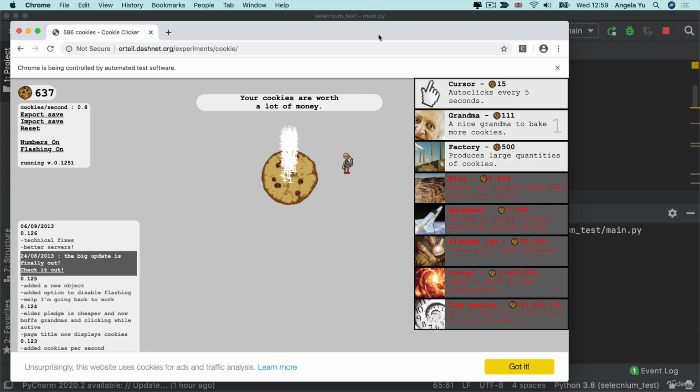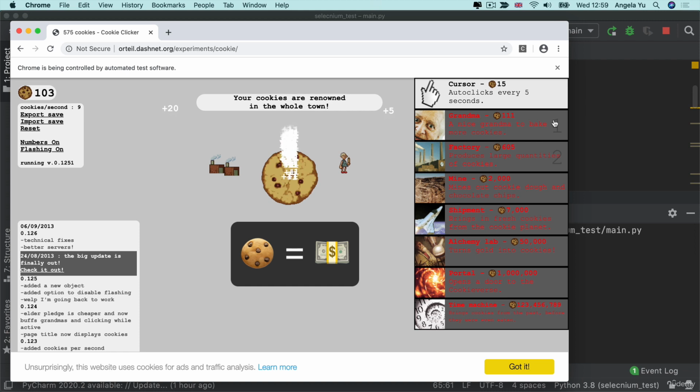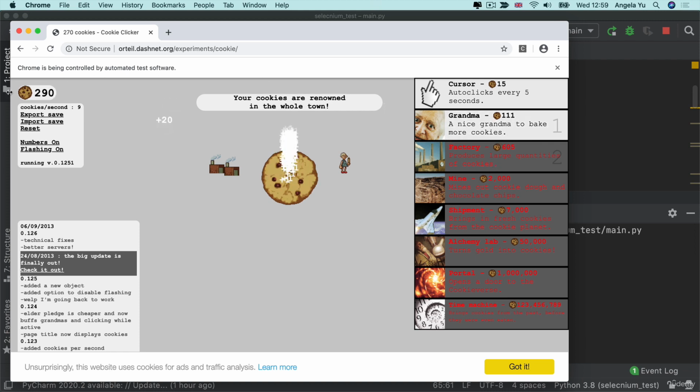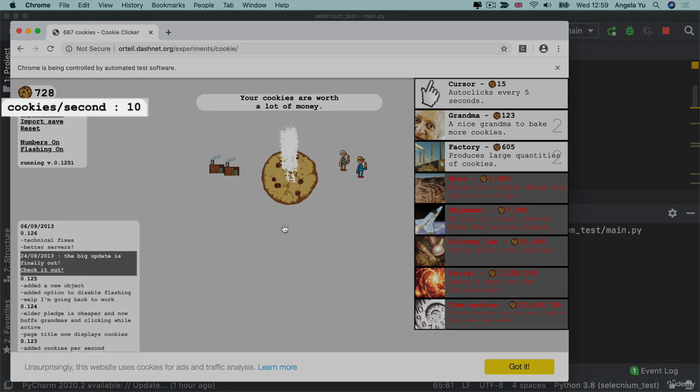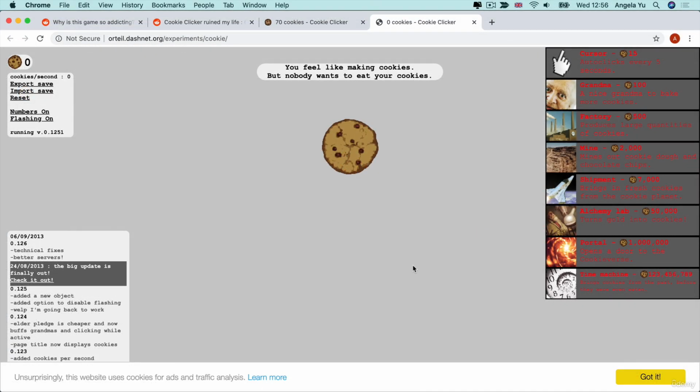We're going to get our bot to decide which add-ons to buy that make sense and to buy as many of these add-ons as we have money. And we're going to get our bot to continuously click the cookie to bake even more cookies. So the goal is we're trying to max out on this cookies per second rating, because the more of these add-ons that you buy, the more often that you click on the cookie, the more cookies per second you can bake. So basically what we want to do is to not even touch our mouse and use Selenium